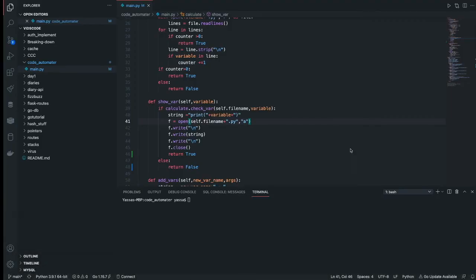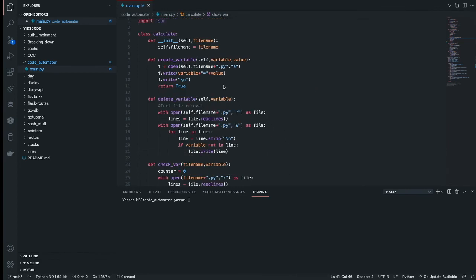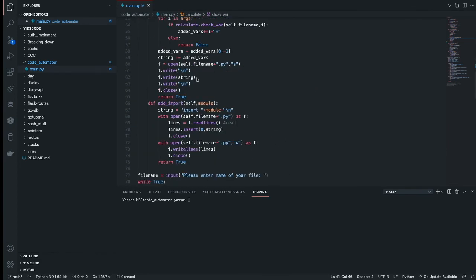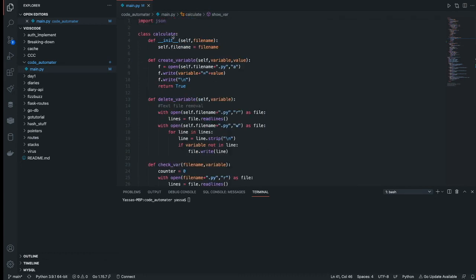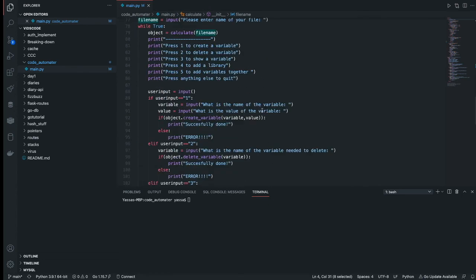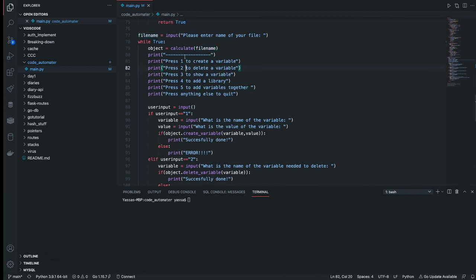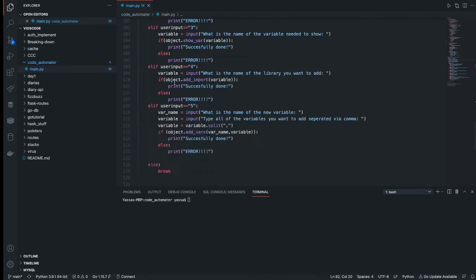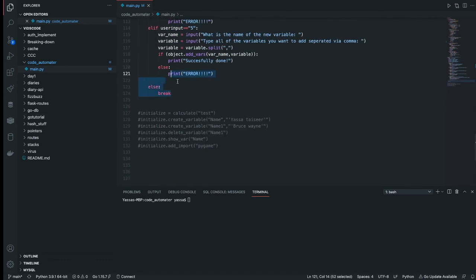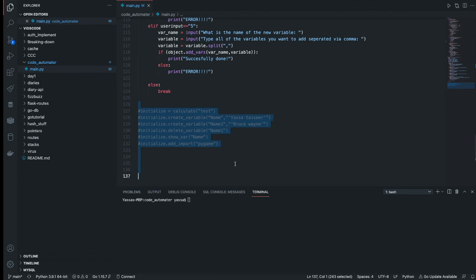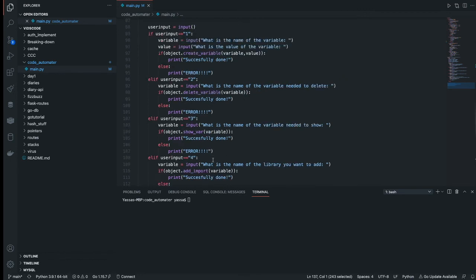Okay, so fast forward two days. I finally made the classes. I'm not going to really go through them. The only thing you really need to know is that I made a constructor for the file name, because it's kind of annoying to constantly tell the file name. Then I just made a simple user input using the command prompt, and that's how it's going to work. If any of you are watching and want to actually build on this, be sure to do that. I couldn't care less.